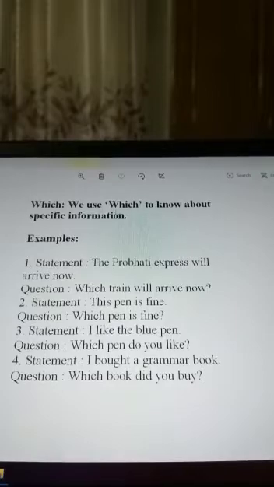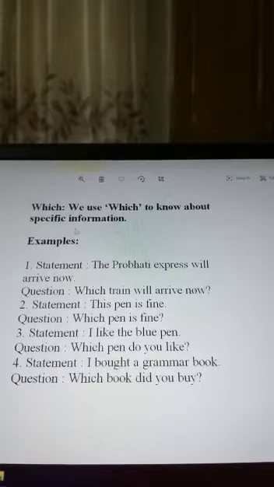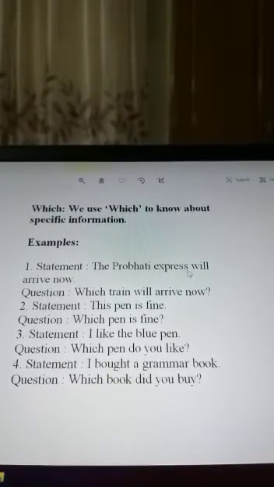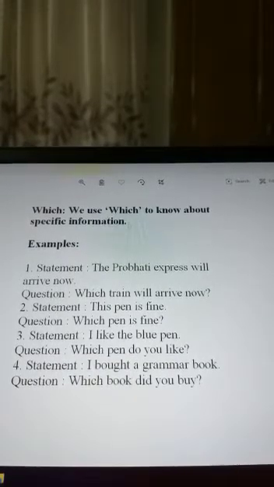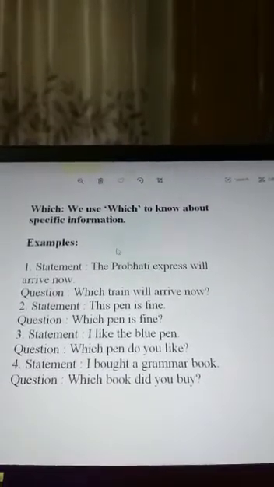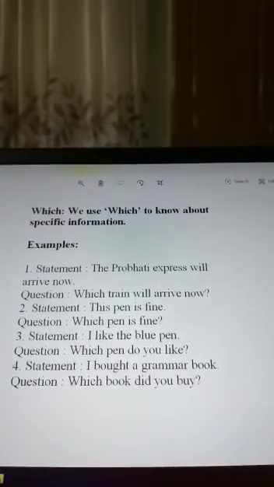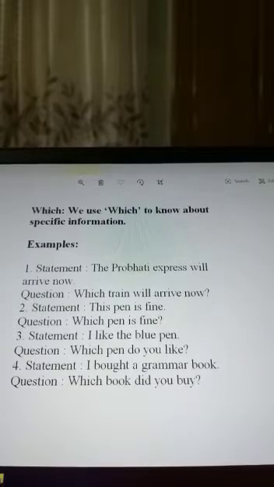Okay, which. When do we use which? When we want to know about specific information. 1. The train expressed will arrive now. About specific information means we can use which for any type of question where we have to know very specifically that type of thing. Okay, the train expressed will arrive now. Which train will arrive now? Number 2, this pen is fine. Question: which pen is fine?